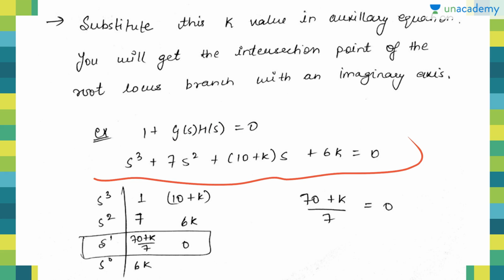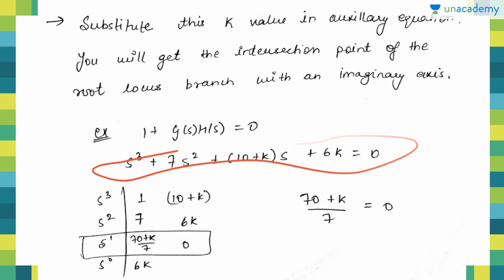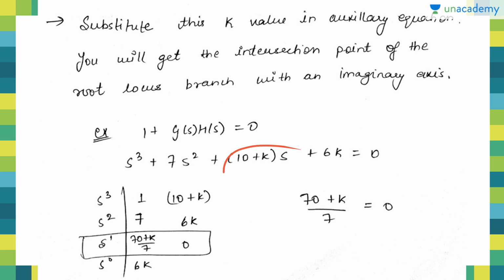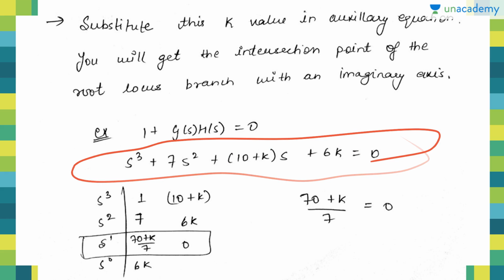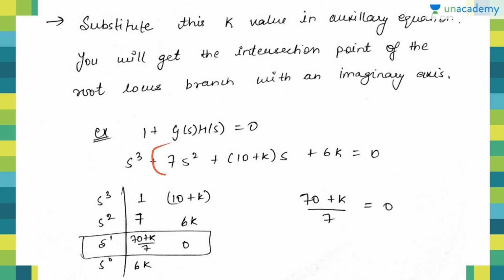We can find the characteristic equation directly from the question. S cube plus 7s square plus (10 plus k)s plus 6k is the characteristic equation. Now we'll keep the coefficients of this equation in the Routh array table: 1 over here, 7 over here, 10 plus k over here, 6 over here, 6k over here.